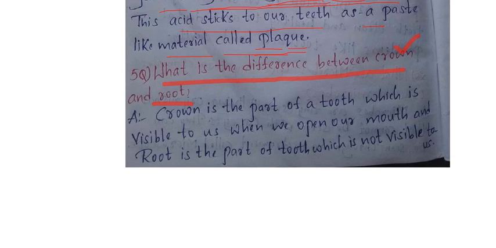What did I write as the answer? Crown is the part of the tooth which is visible to us. Visible means we can see. When you open your mouth, or when you smile or laugh, we can see this crown part. Okay, next what did I write? Root is the part of the tooth which is not visible to us. The crown is visible and the root is not visible. That's all. Still, if you want you can write 2-3 differences also.